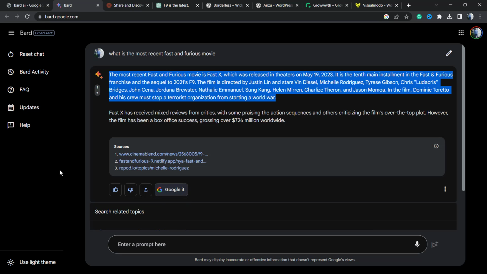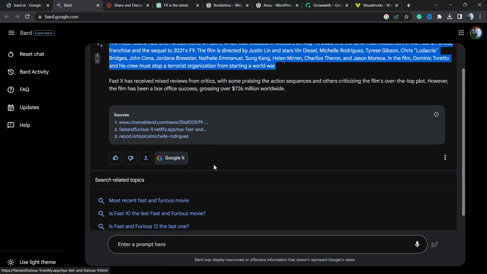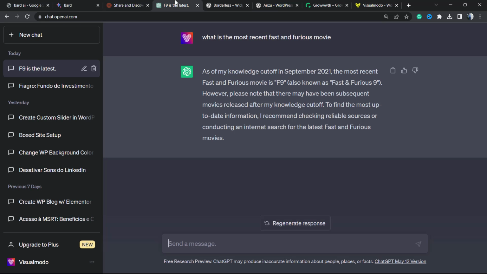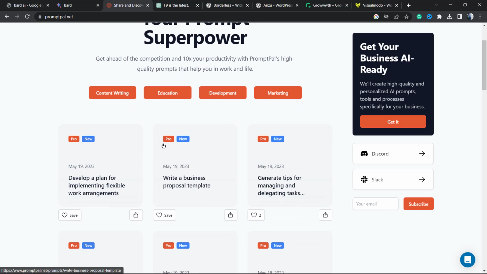However, there are other nice things to do right here, like exploring the sources where the information was collected. We have the light theme, or the dark theme if you prefer. Probably this is going to be an app very soon. We can change the Bard activity, FAQs, updates, and help center. So the interface is almost the same as ChatGPT. However, as you know, Google wants to make it better, and since it's recent, it's going to get better.